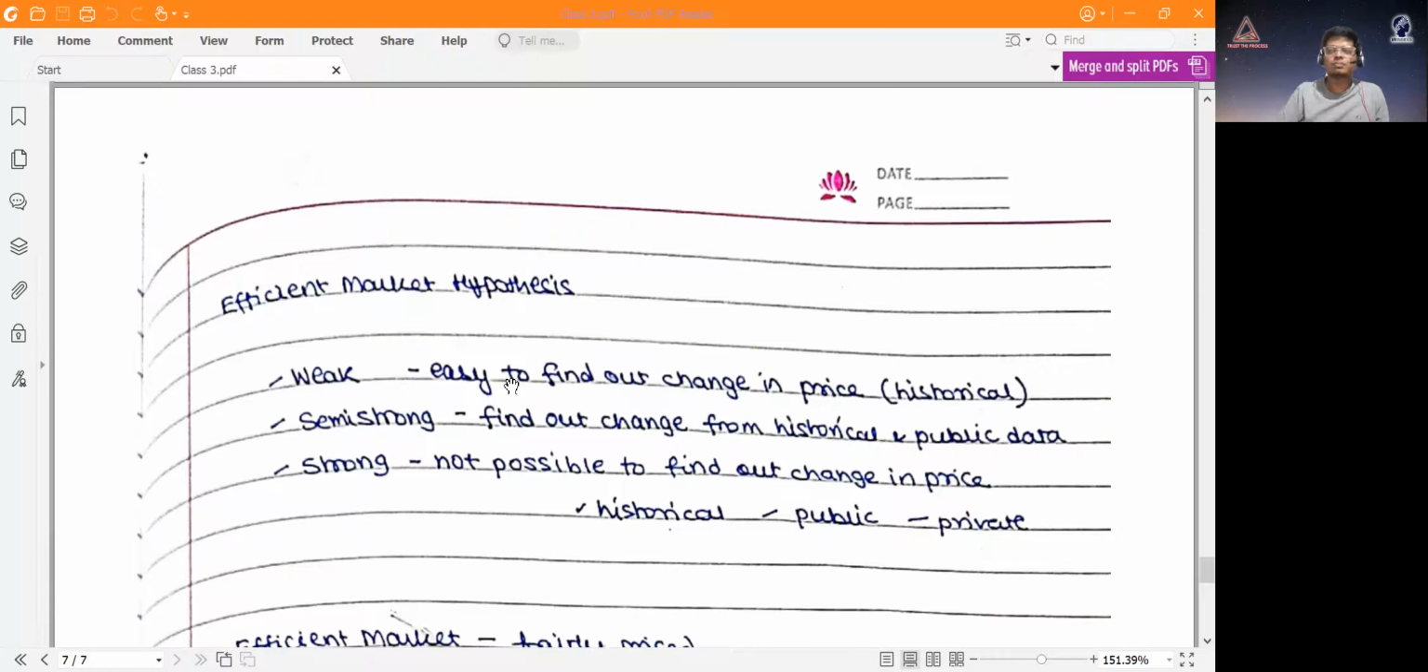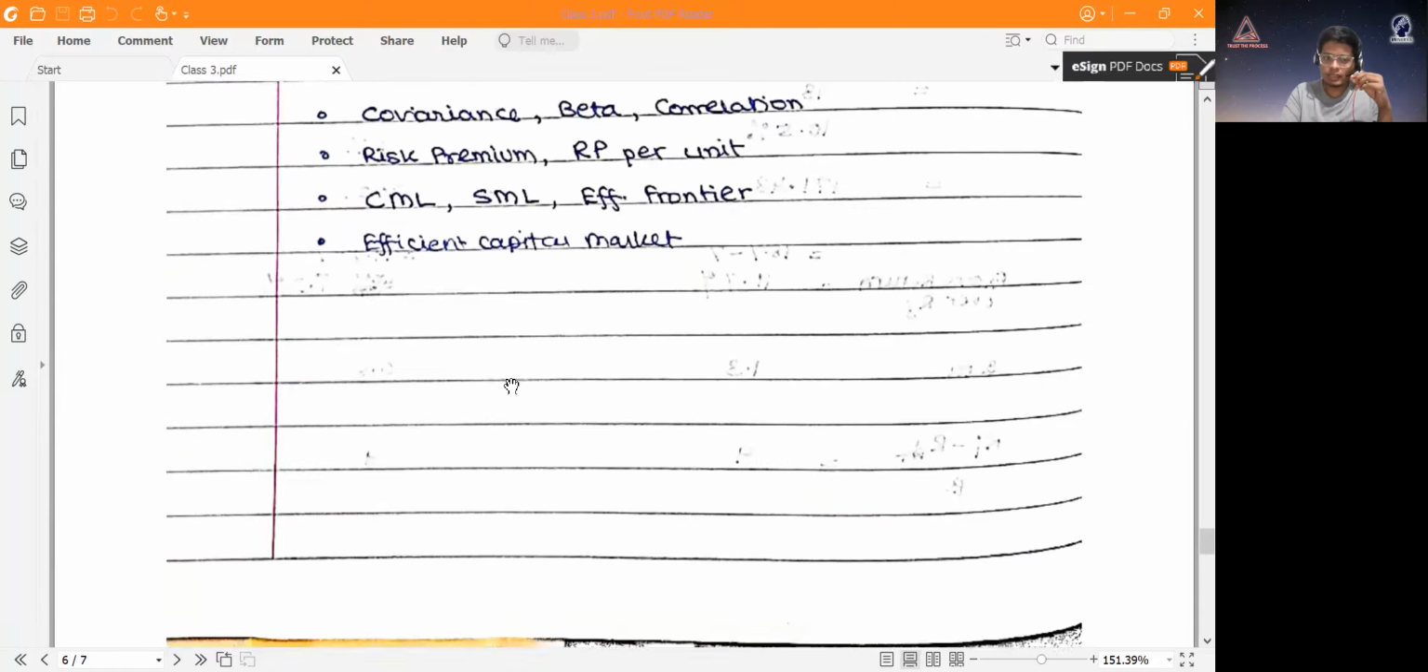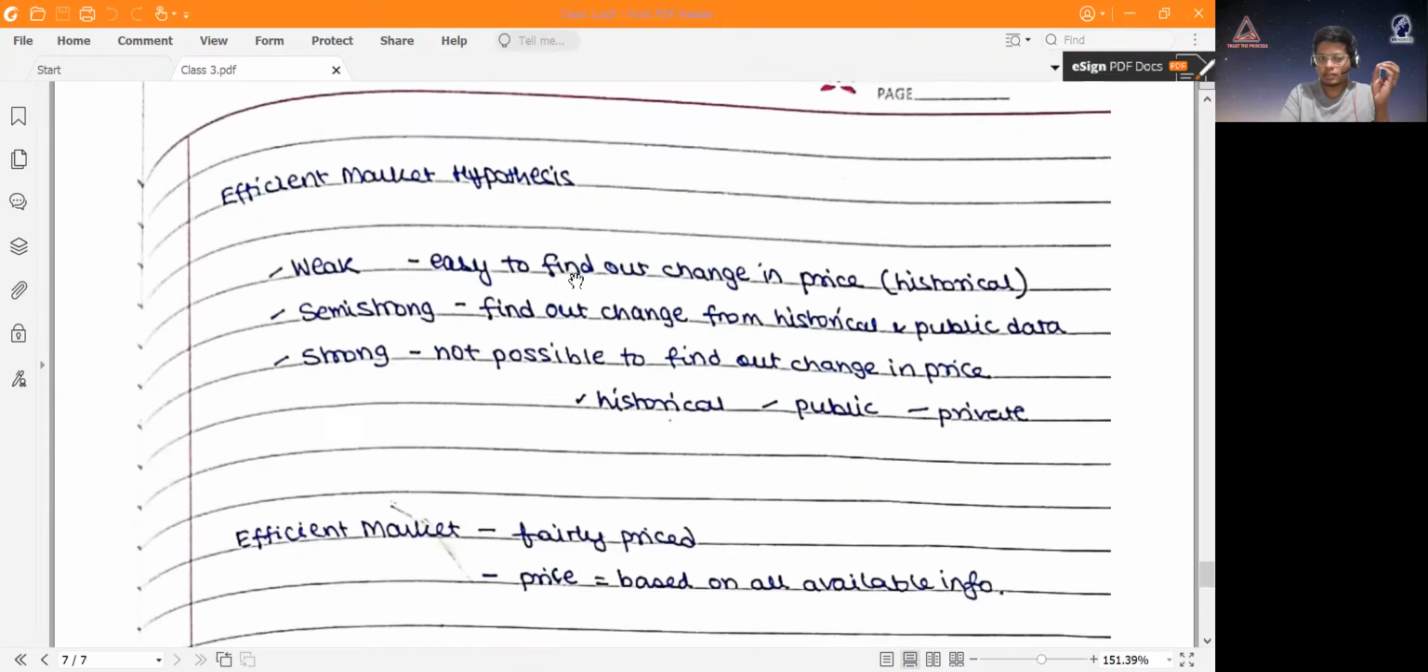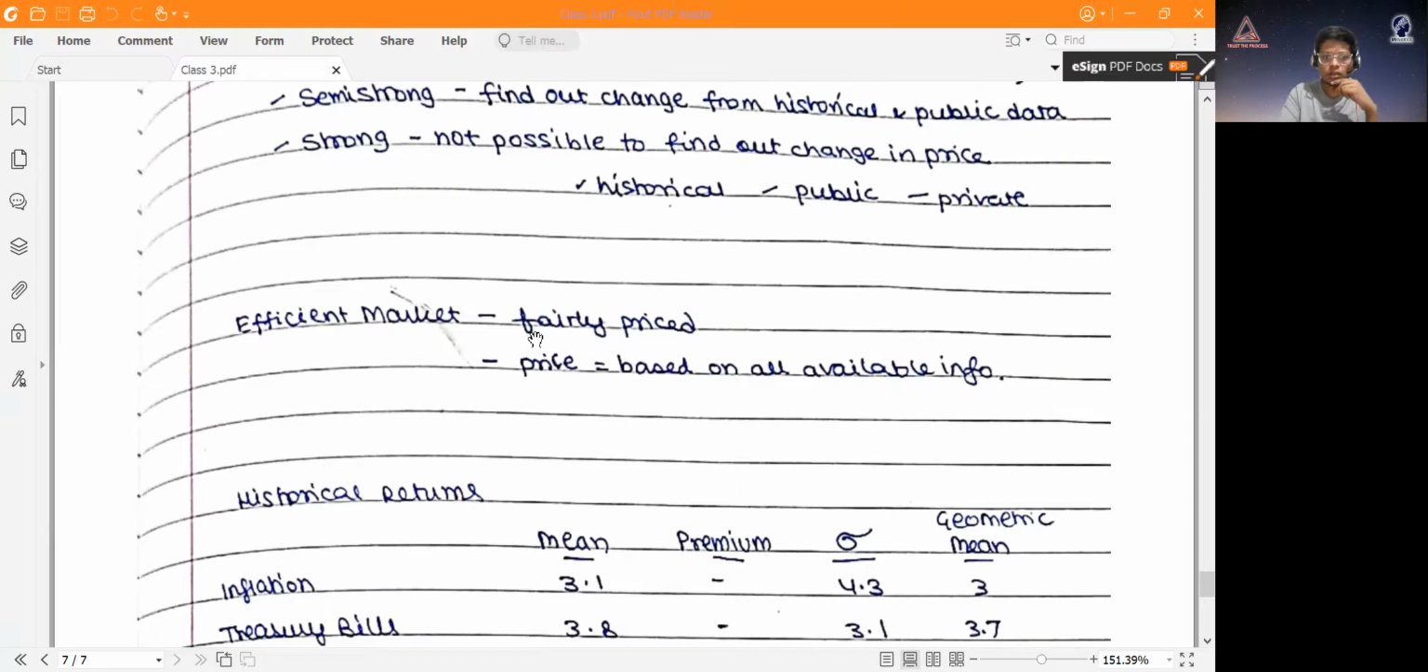Again, for this part you can refer to sir's first PDF that he shared, and that has a more detailed explanation. I'm just explaining to you what each type of market is. Even I mentioned it here, efficient capital market. You can read about it. Search for weak, semi-strong, and strong.